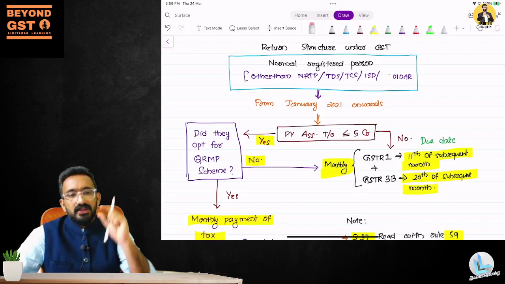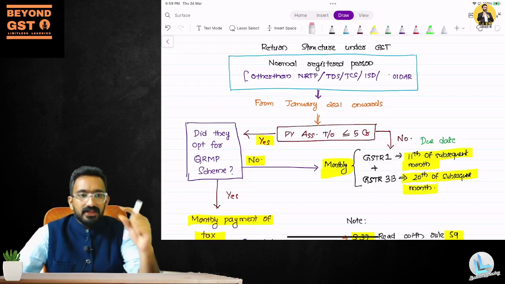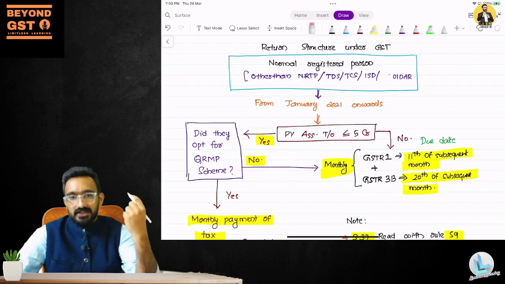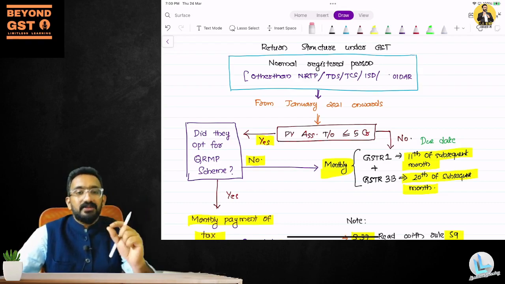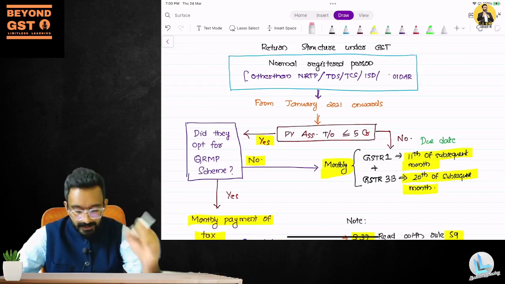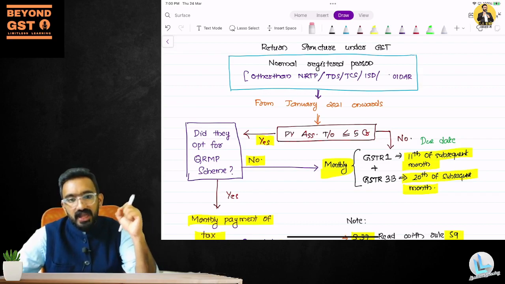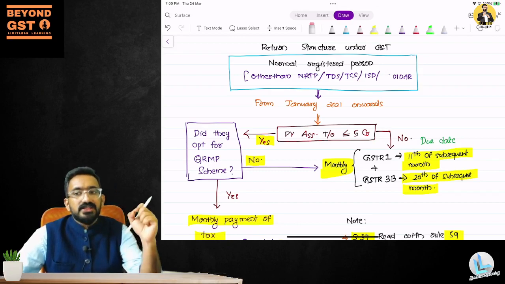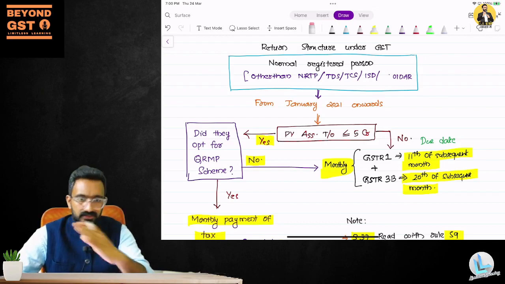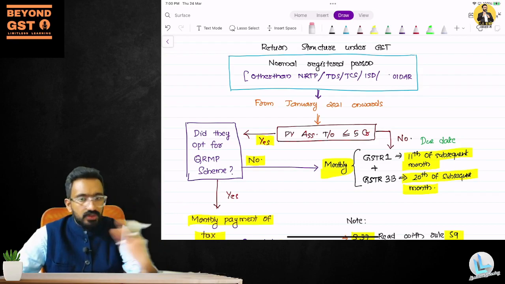Because this scheme of giving them an option to do quarterly returns is only available if their previous year aggregate turnover is less than or equal to 5 crore. So the question is, is your previous year aggregate turnover less than or equal to 5 crore? If the answer is no, we can immediately say that you cannot do quarterly return.